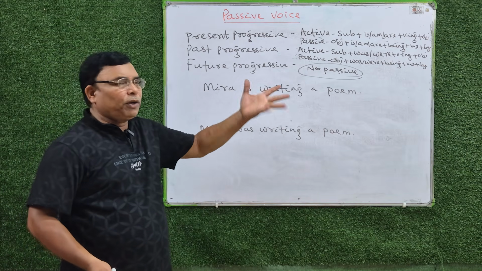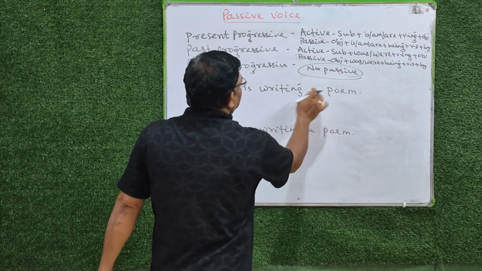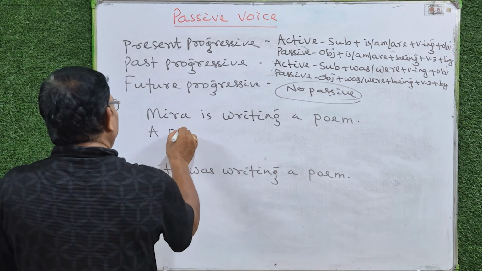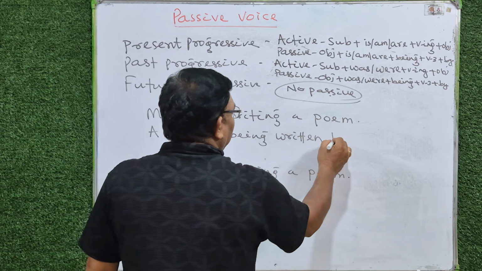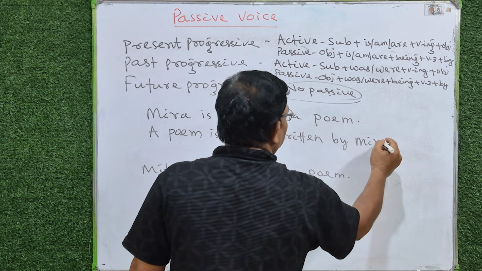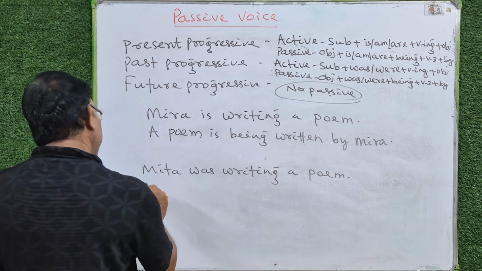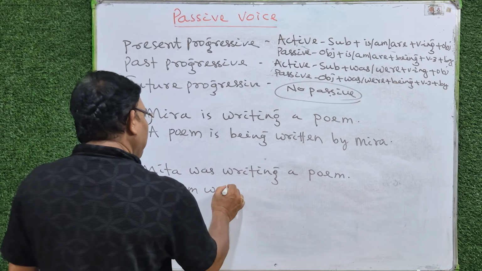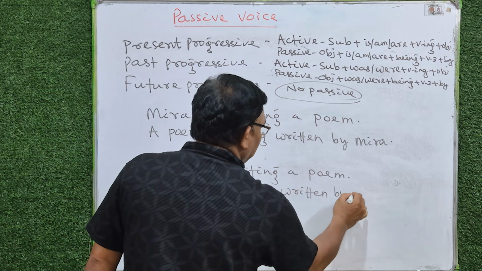Past progressive passive: object plus was, were plus being plus verb 3 plus by. Mita is writing a poem. A poem is being written by Mita. Then Mita was writing a poem. A poem was being written by Mita.